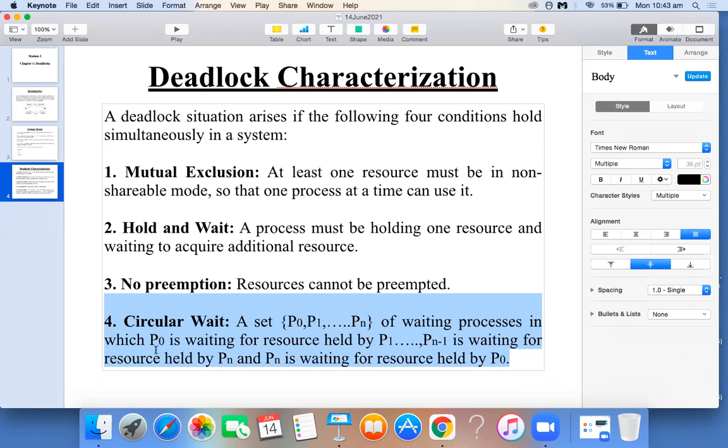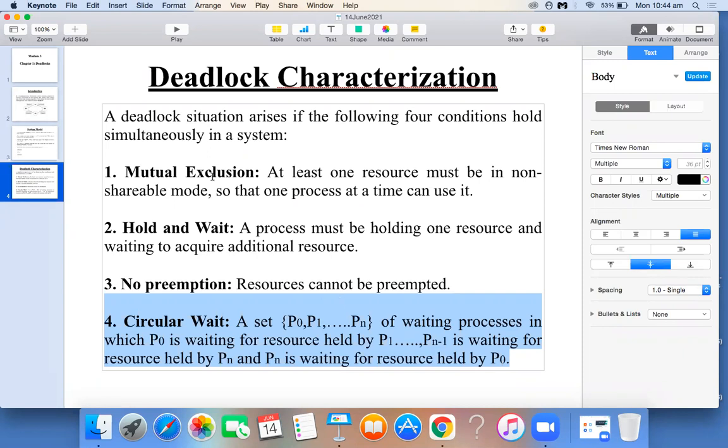That's what we have written here. P0 is waiting for the resource which is held by P1. Similarly, P1 is waiting for the resource held by P2, and so on. Similarly, the last one, Pn, is waiting for the resource which is held by P0. So every process is requesting a resource which is held by another process, so it will be in the form of a circle. The waiting of every process happens in a circular fashion.